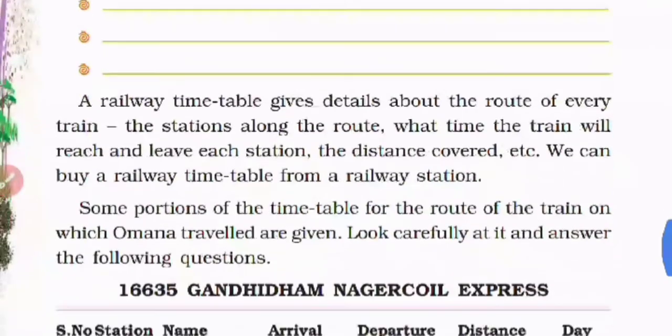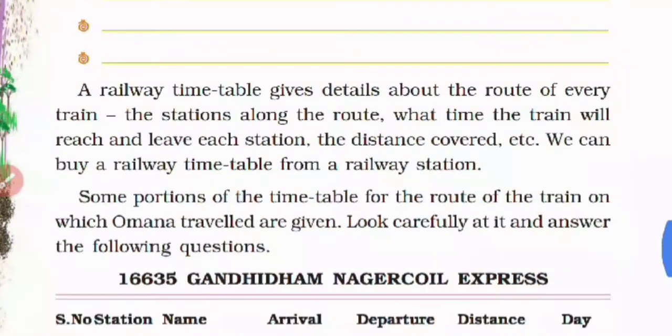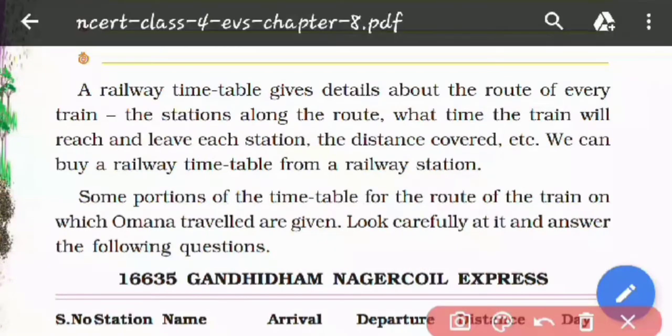Now we are going to talk about the railway timetable. Now what is a railway timetable? So let us see what it is. The railway timetable gives details about the route of every train. For example, from Kashipur Junction, a lot of trains depart every day. So at the railway station of Kashipur, there must be a railway timetable which will give you the information that at what time which train is going to depart and at what time which train is going to arrive.